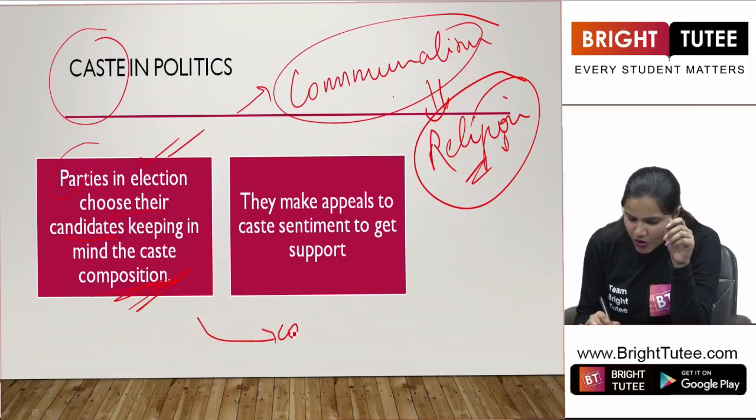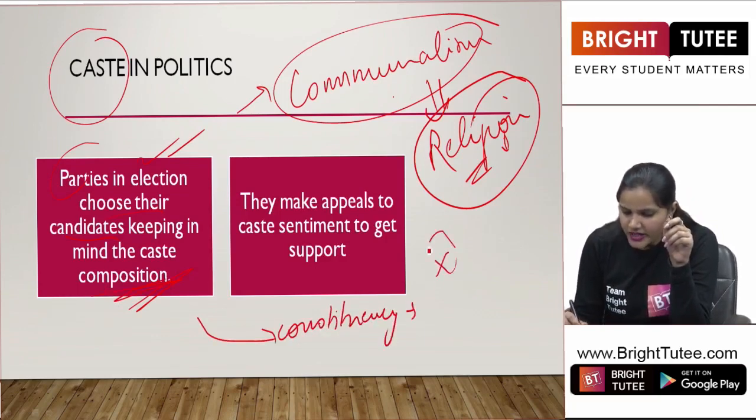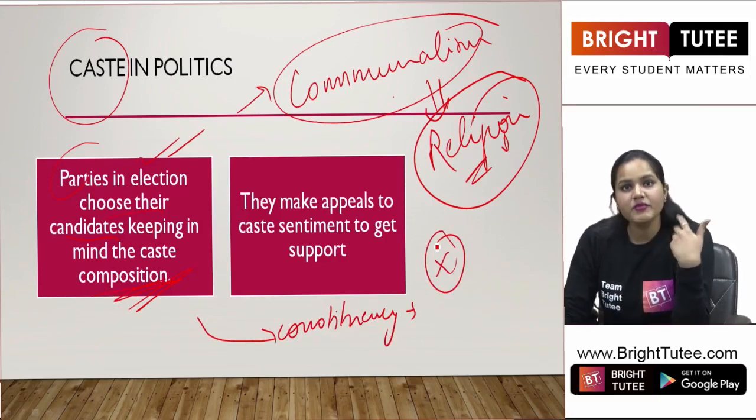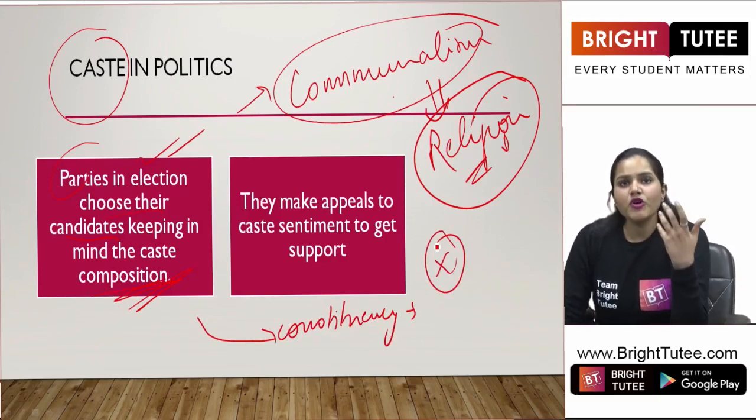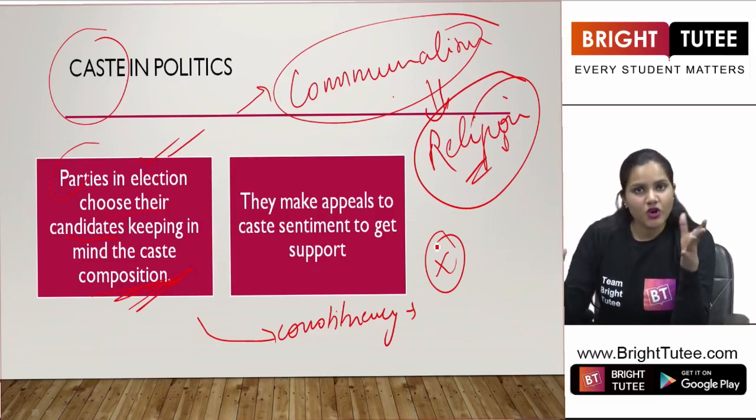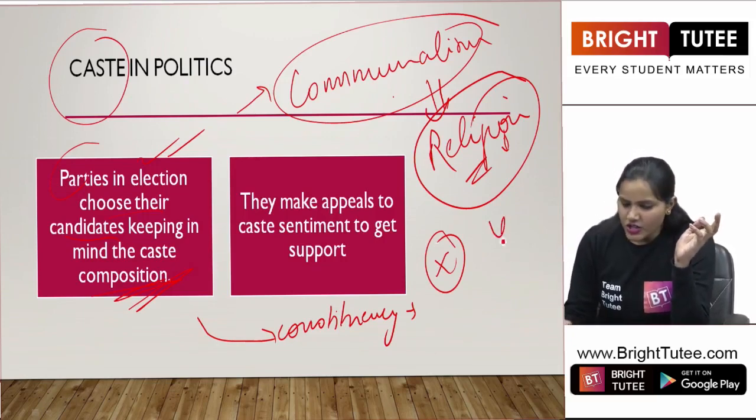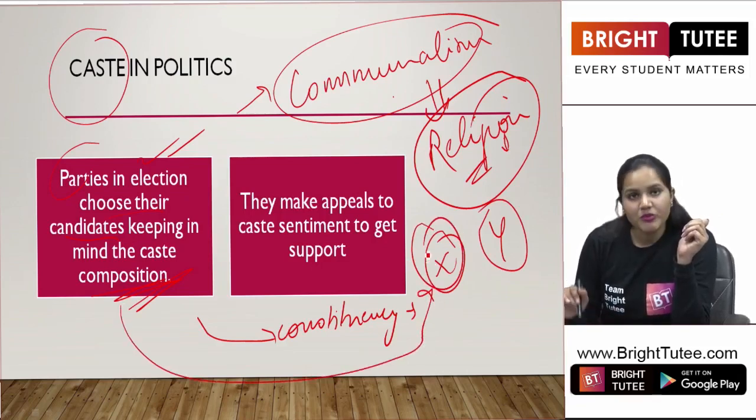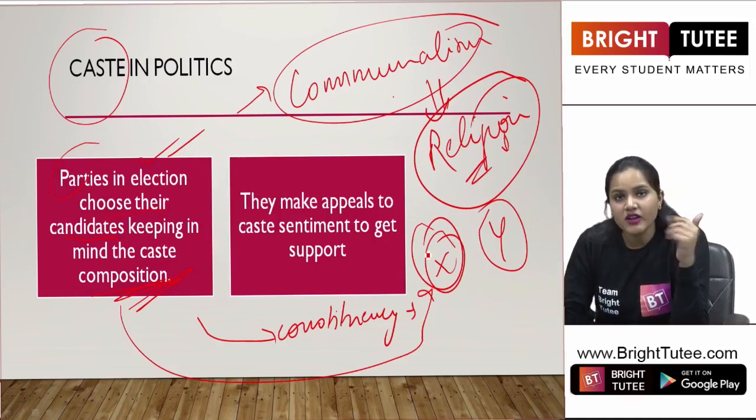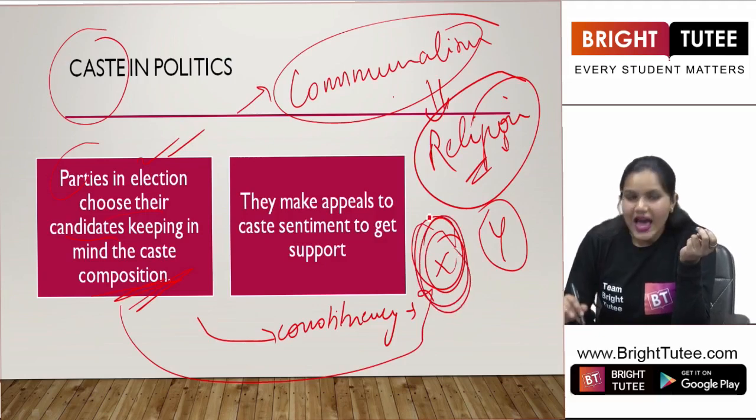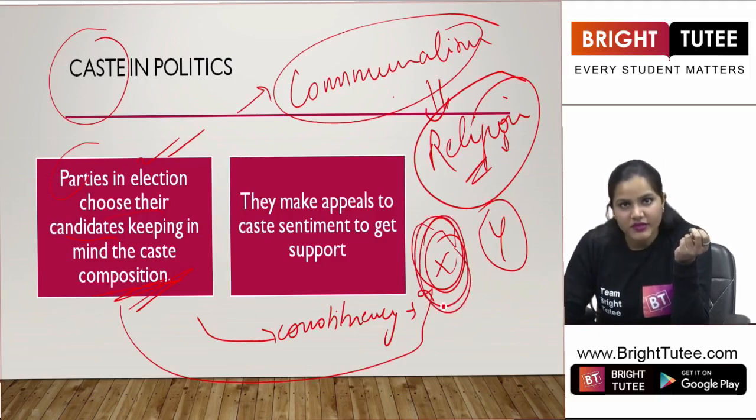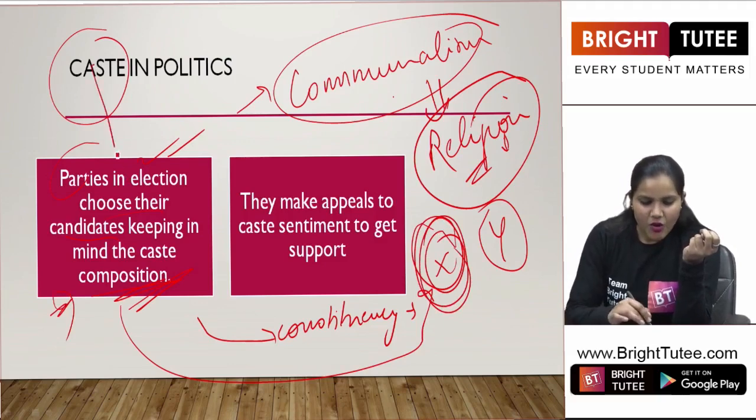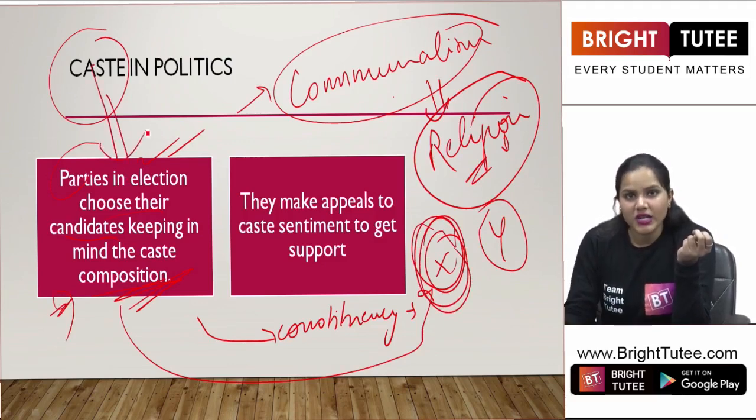Let's say in any constituency, the population of a particular caste X is in majority, right? So, people belonging to that caste are in majority in that particular constituency. So, the political parties try to choose the candidate belonging to that particular caste. Now, what is the reason behind it, students? Because they want to mobilize as much support as possible. So this is how caste plays a major role in politics.